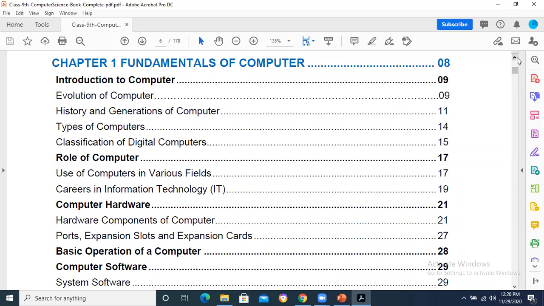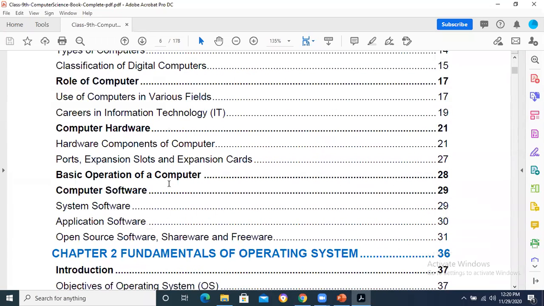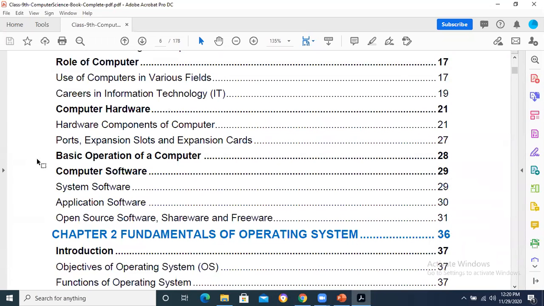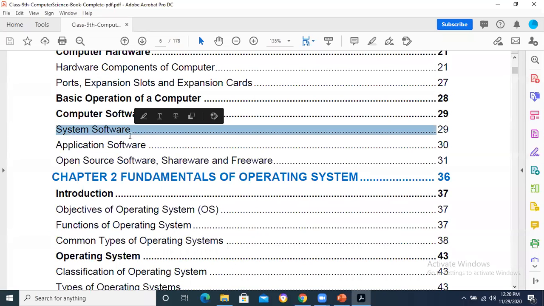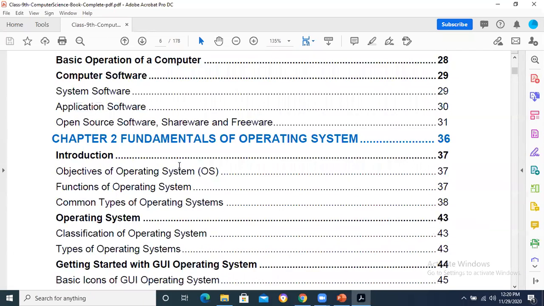So in chapter number 1, fundamentals of computers is there. Evolution of computer, history and generations, these are important. Types, analog, digital, etc. Okay, so these are their hardware components, ports, expansion slots, different components on the motherboard. Then software portion is there, in which application software and system software are there.